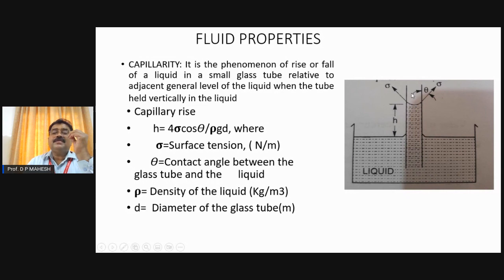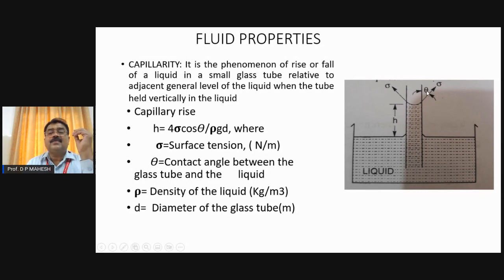Then, when you view from this angle, you can see there is a free water surface here. We can also see the meniscus, and the free water surface, as we have discussed, is always under tension. Because of the meniscus, the tension is nothing but surface tension, denoted as sigma, tangential to the water inside the glass tube. There is a small inclination between the line of action of that tensile force with respect to the glass tube. That angle is called the contact angle, denoted as theta.